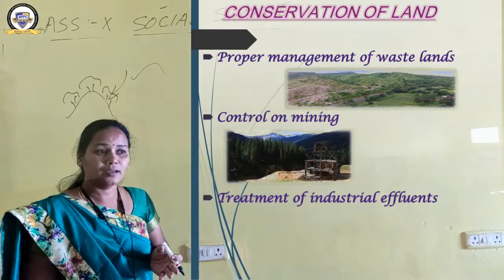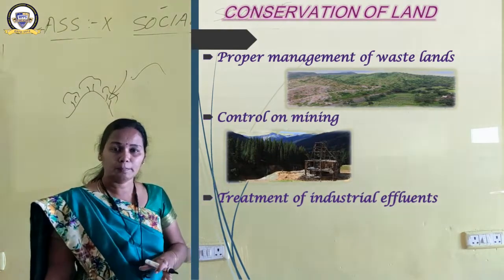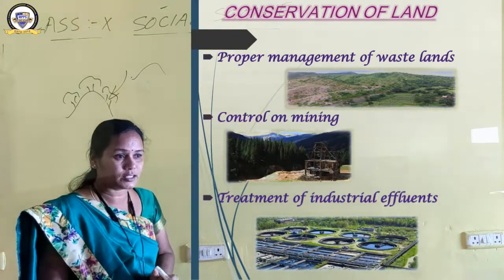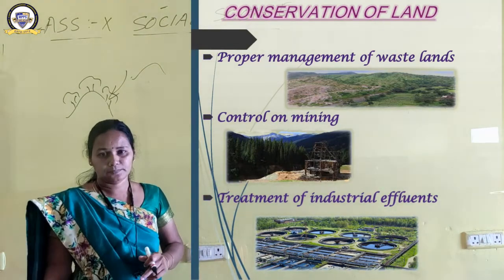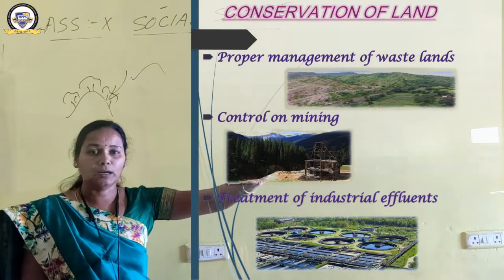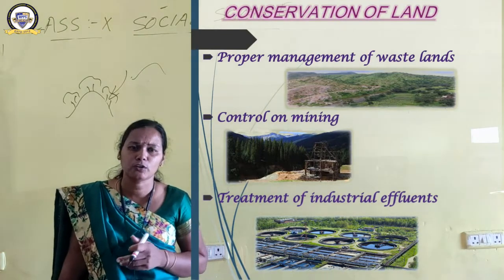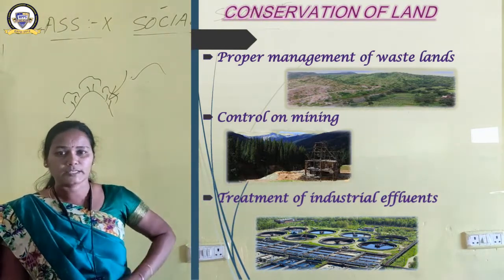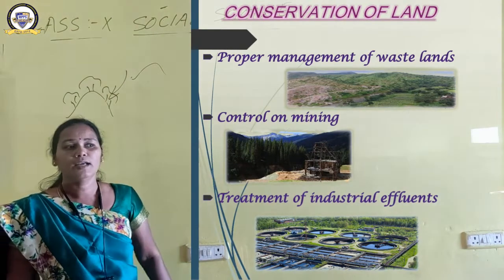Next is control on mining. The government must have very strict rules to control mining in a particular area, so that land degradation can be controlled. Next is treatment of industrial effluents. This is a treatment plant. Here waste water is being treated. In such ways, proper centers for the treatment of industrial effluents will prevent land degradation, and water pollution will not occur because of industrialization. In these different ways, I told you 7 steps. With these steps we can conserve land.